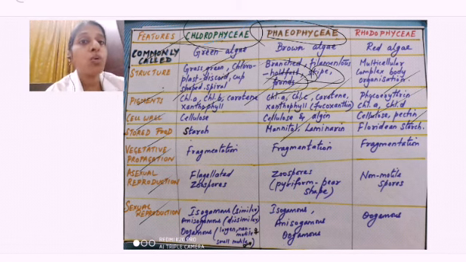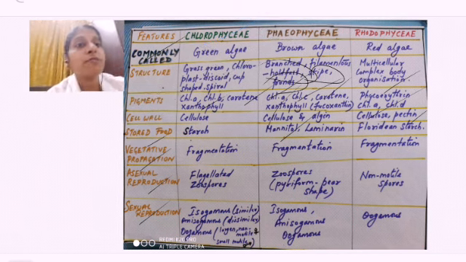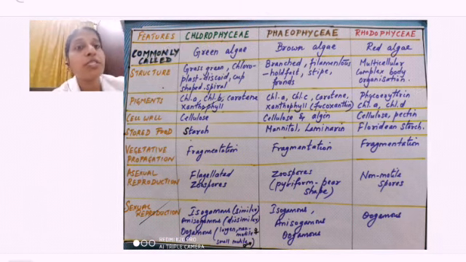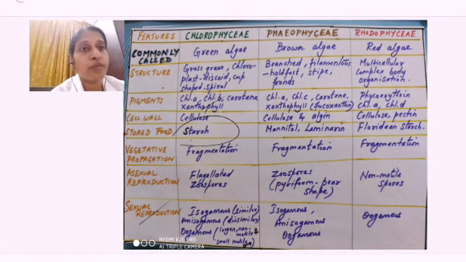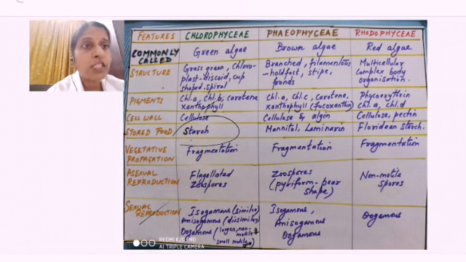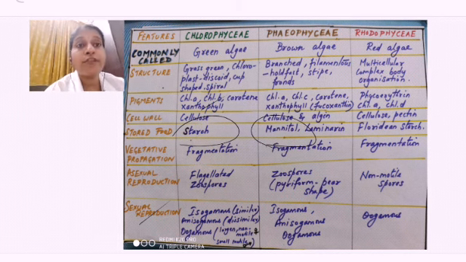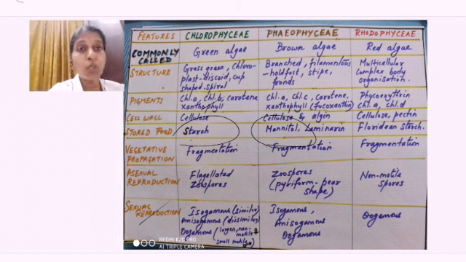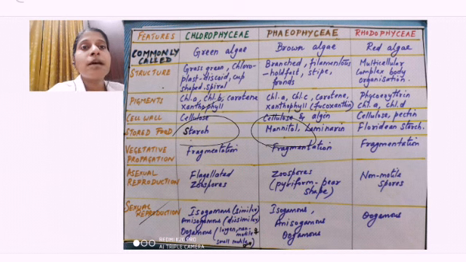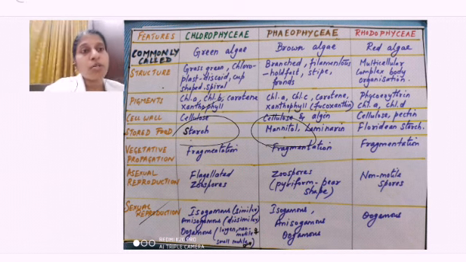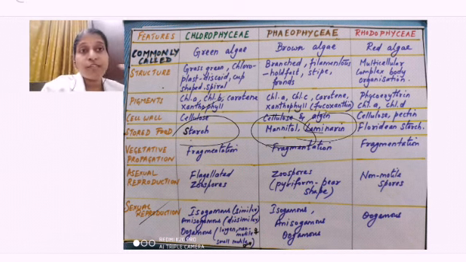Now let us see in what form food is stored in these different algae. In Chlorophyceae the food is stored in the form of starch. In Phaeophyceae it is stored in a sugar-like form called mannitol.